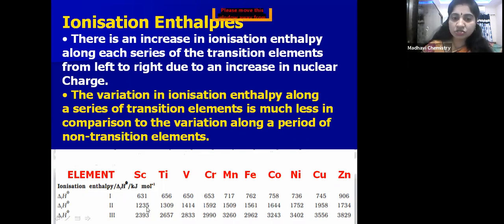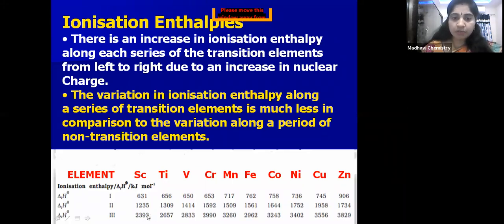Whereas the second ionization enthalpy is the amount of energy required to remove an electron from a unipositive ion. Okay, so that is more. And what is the third ionization enthalpy? The amount of energy required to remove an electron from a dipositive ion. Okay, so like that, as the positive charge on the ion increases, then what happens? The ionic size decreases, because of that the ionization enthalpy increases. Is it clear, children? You can see the change.